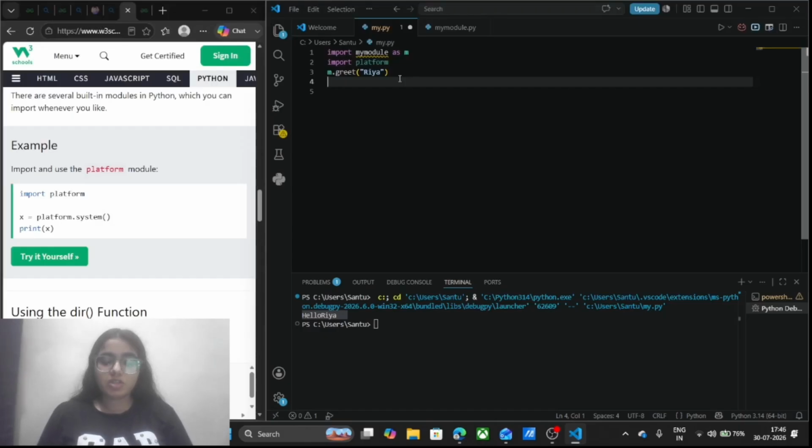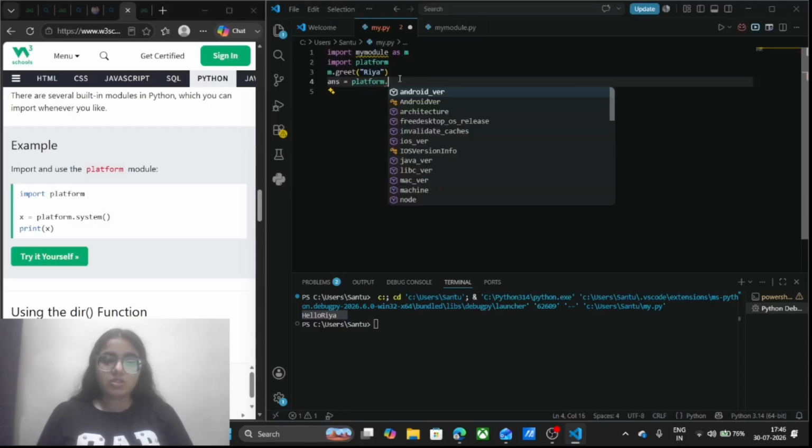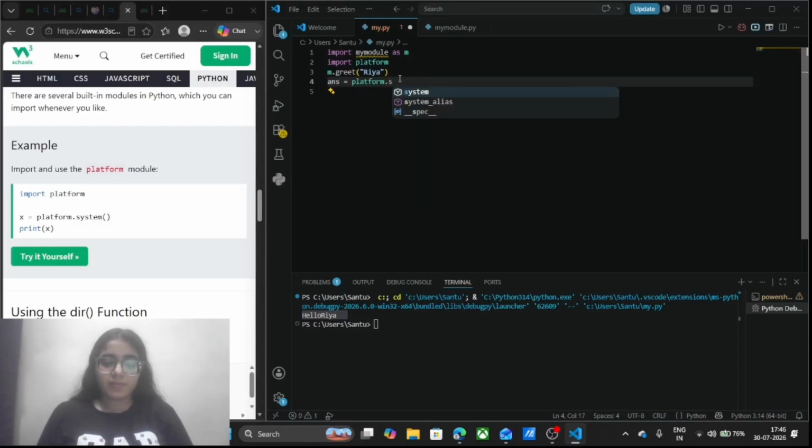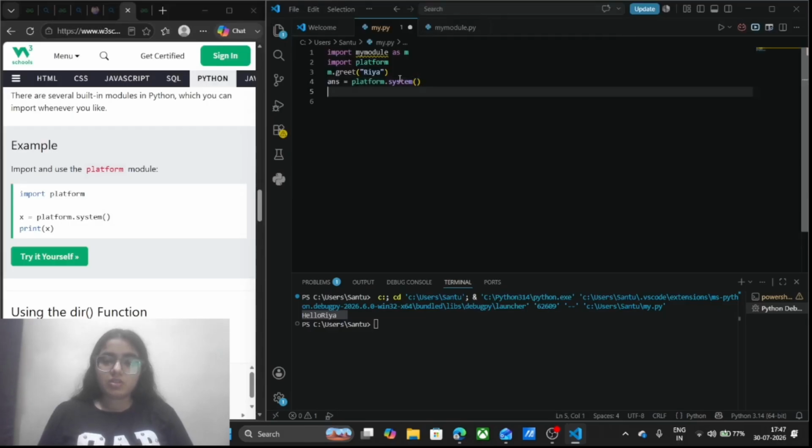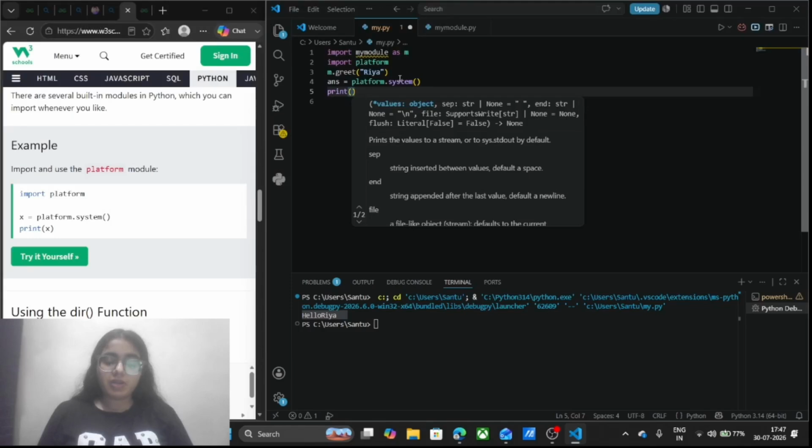Let's say I assign a variable answer as platform dot system, and then I am going to print it. This is the way of calling the platform function.